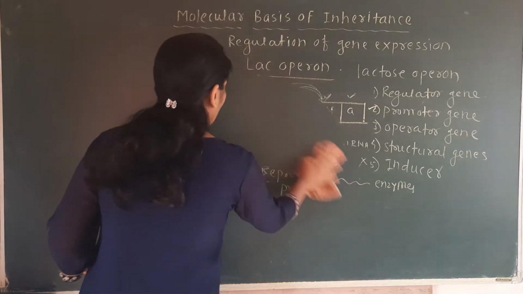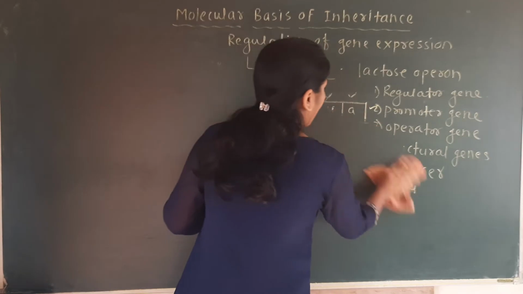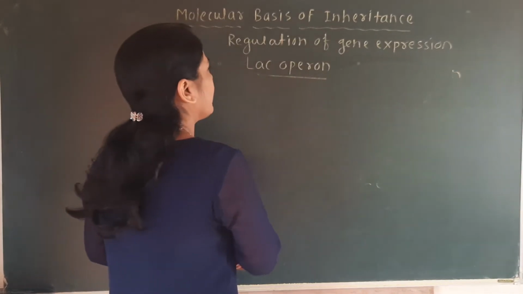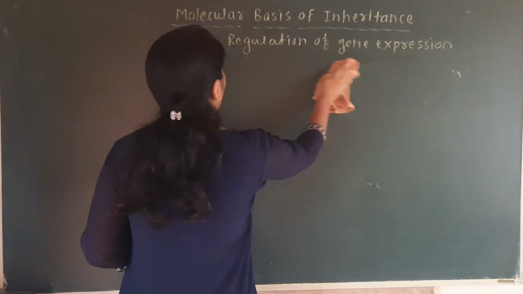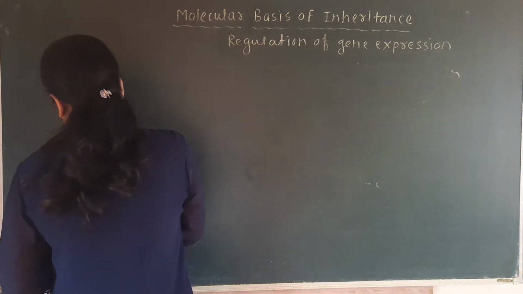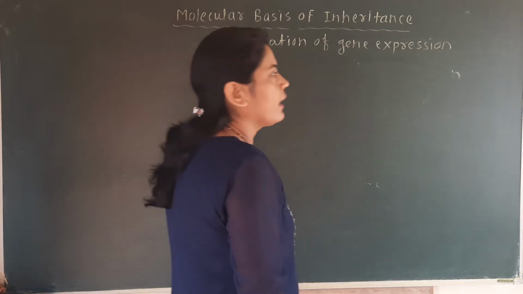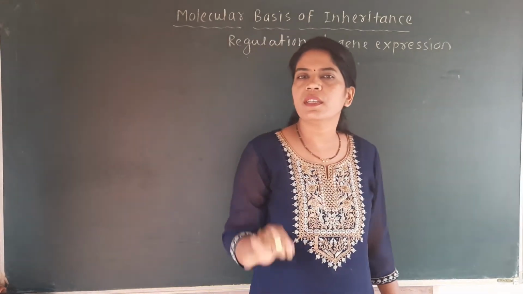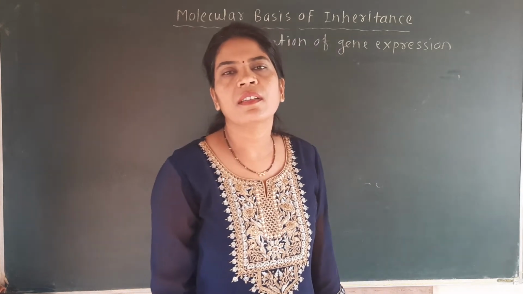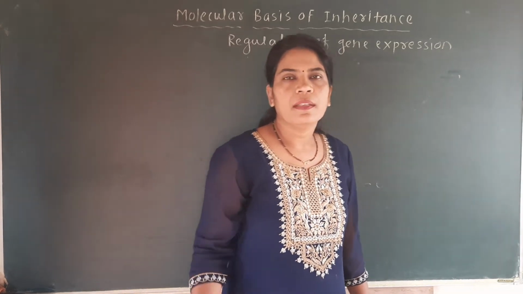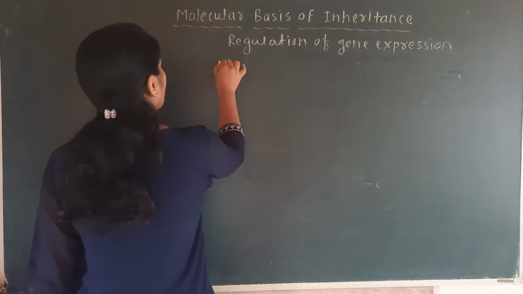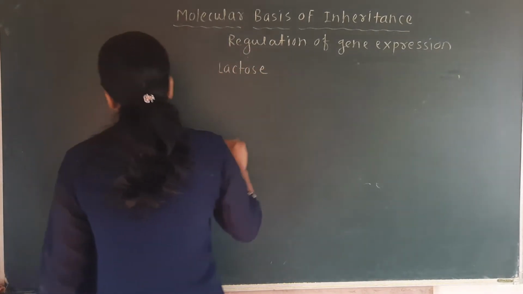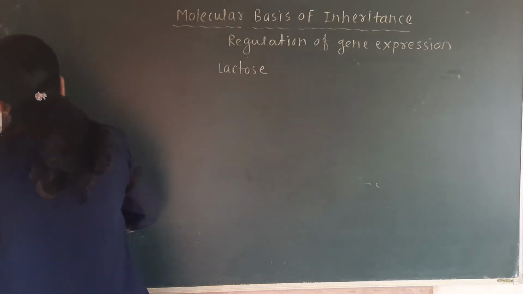The lac operon is a very important part of the regulation of gene expression, and if a question is asked on the lac operon, then you have to explain the regulator gene, promoter gene, operator gene, structural gene, and the last part, the inducer. Now one short note is given in our textbook, called lactose. See, that is the role of lactose.